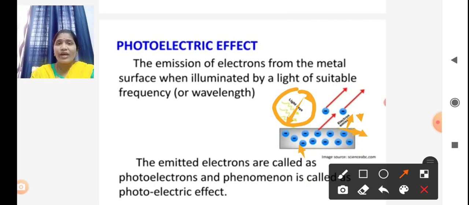If we use UV rays, any metal can emit electrons.